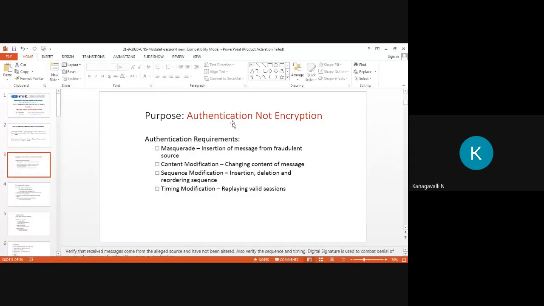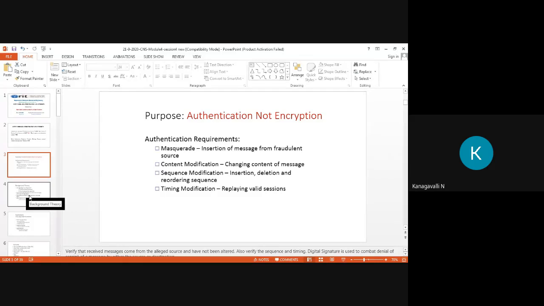In authentication, in our first topic, authentication requirements, we saw a number of authentication requirements involved in this unit, right? But for SHA or one-way hashing, we need only these four authentication requirements. What are they? First, masquerade is the insertion of a message from a fraudulent source, right? Then modification, that is content modification, sequence modification or timing modification. We already saw this clearly in our first class on authentication requirements, right?